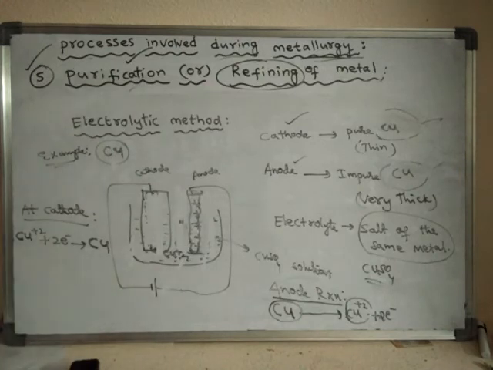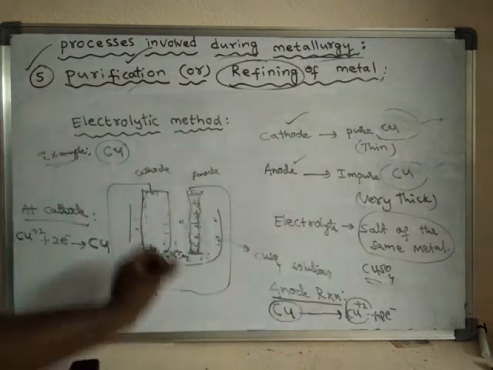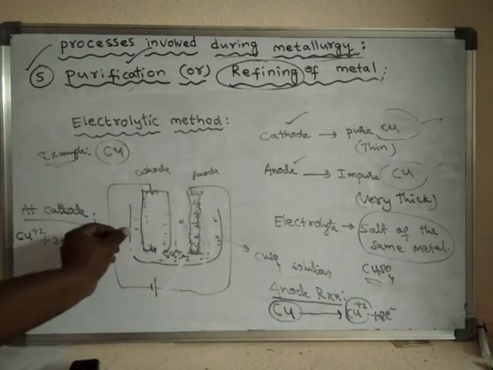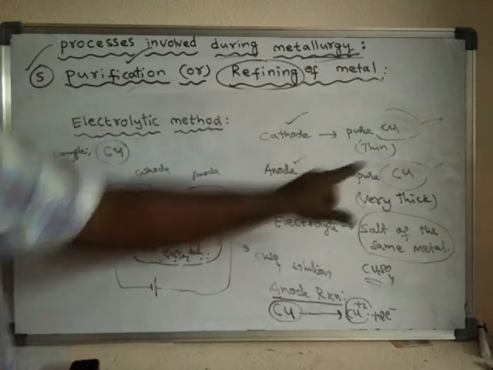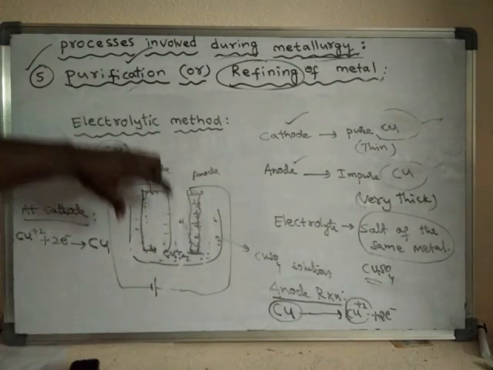So in this way the electrolytic method helps in the purification of impure metal. The impure metal is made the anode. Initially it is very thick, but the thick anode will convert into a very thin anode, and the initially thin cathode will be converted into a very thick cathode.